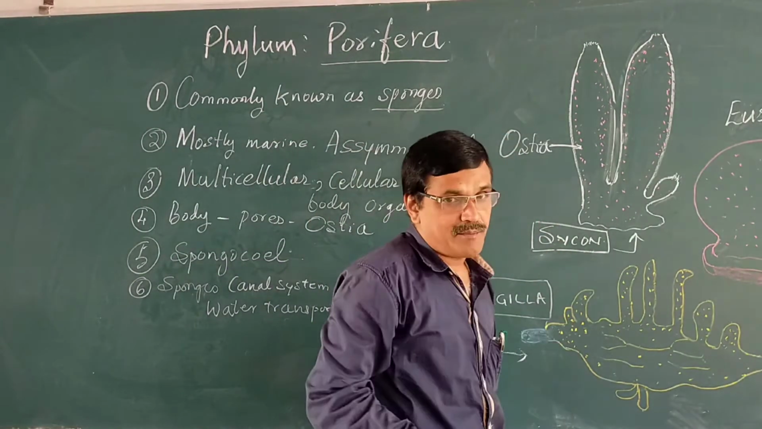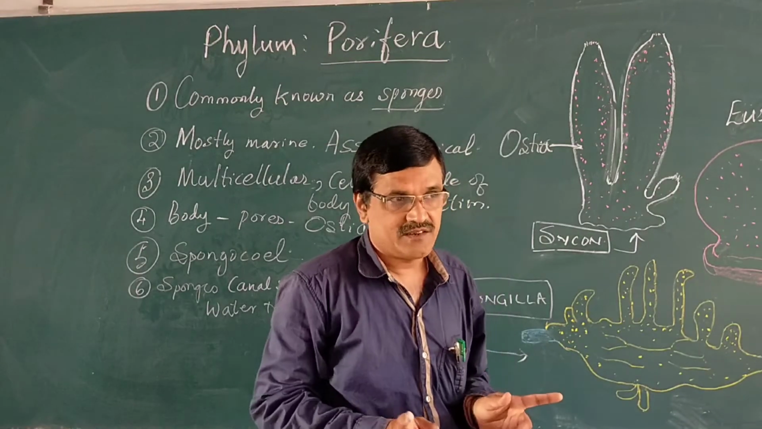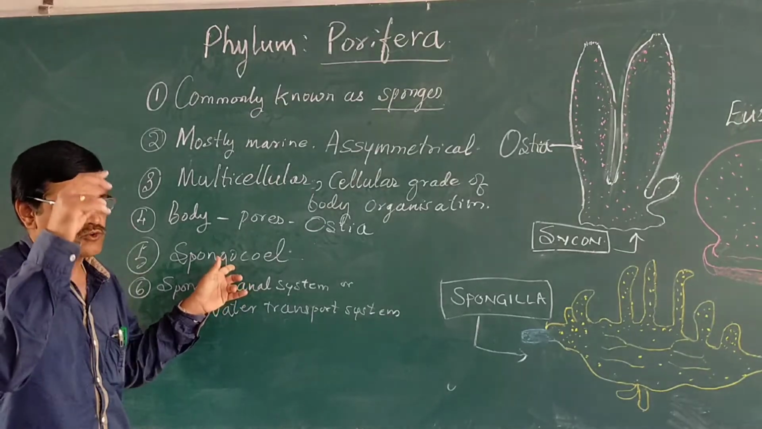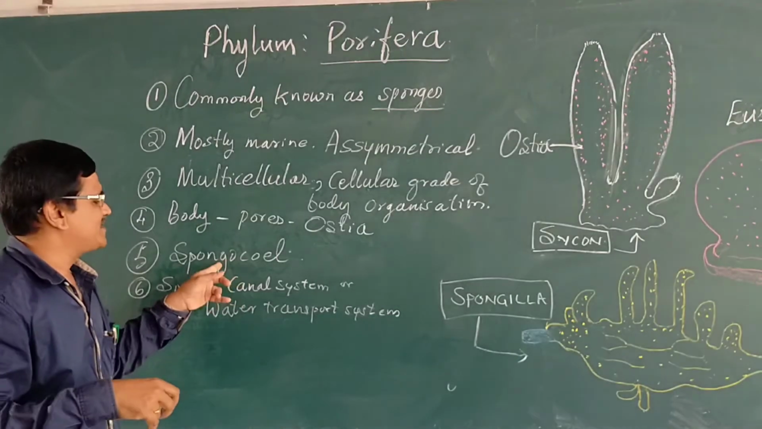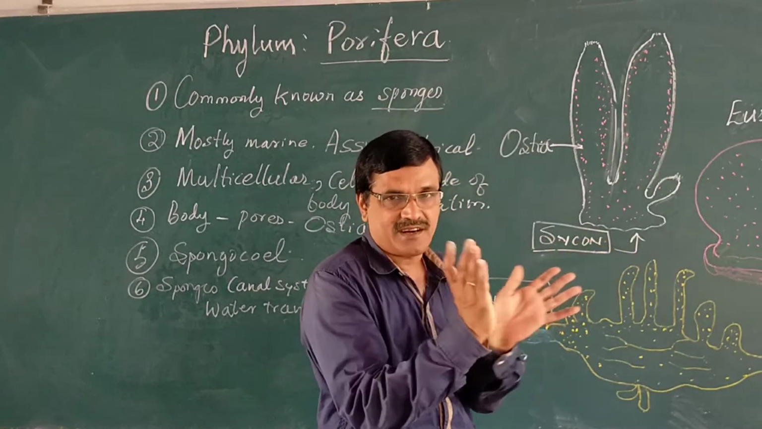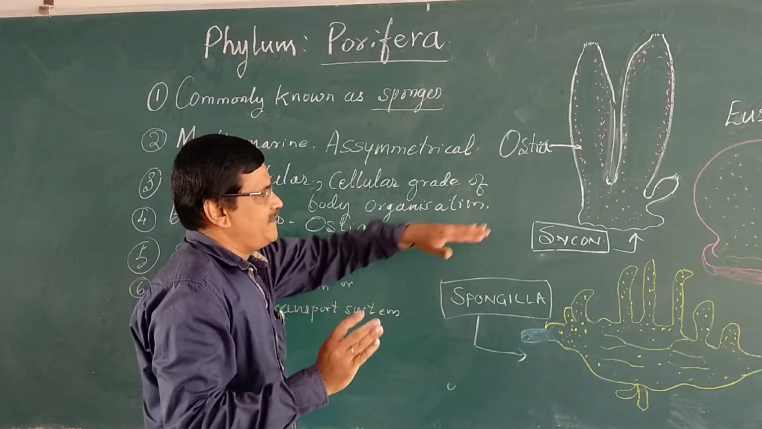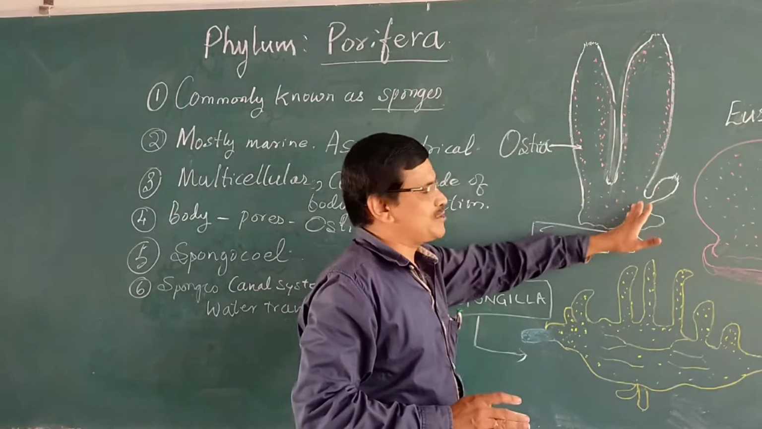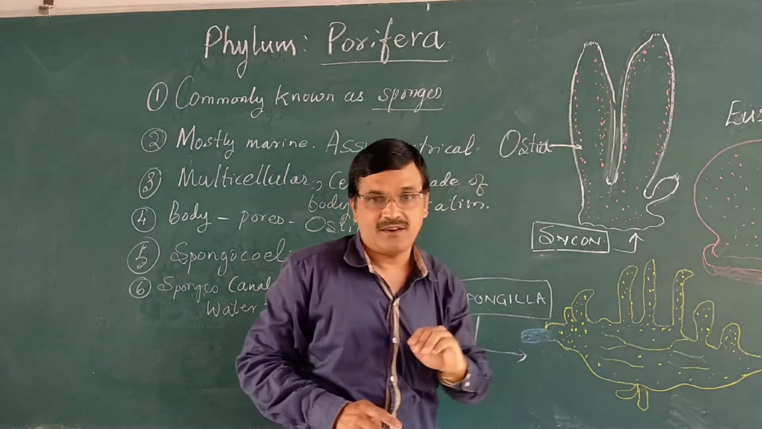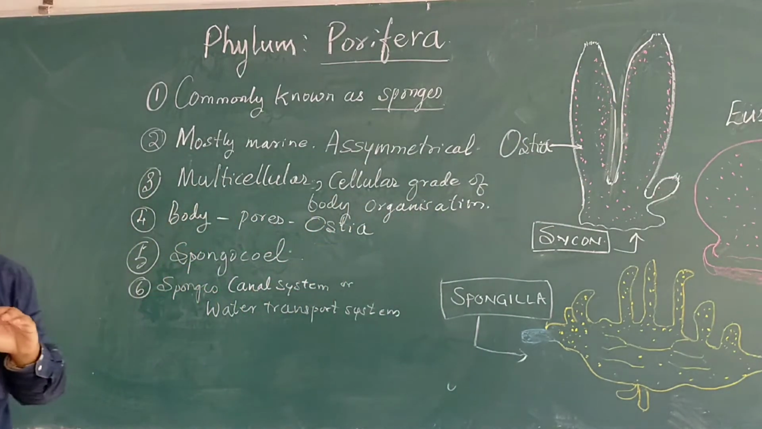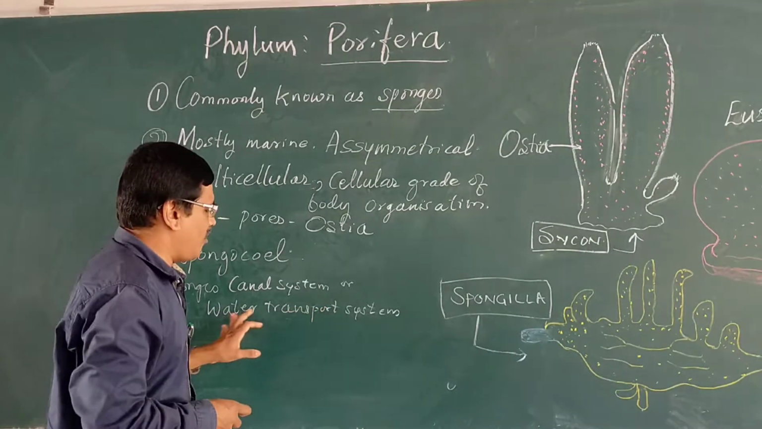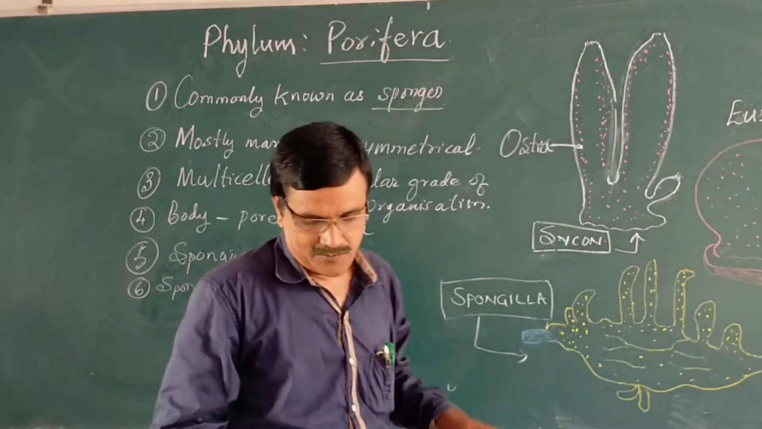Inside the body, there are many number of canals. Canals means the spongocoel, as I already told you. Spongocoel is a central cavity, and this cavity is arranged as different shaped canals. Different types of canals are there, and they occupy the central portion of the body. And this canal system is meant for the flow of water current. Hence, it is known as canal system or water transport system.